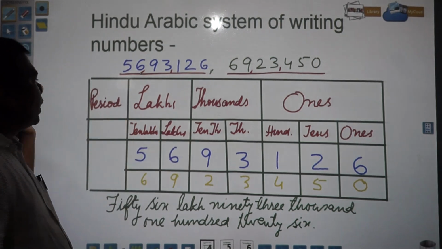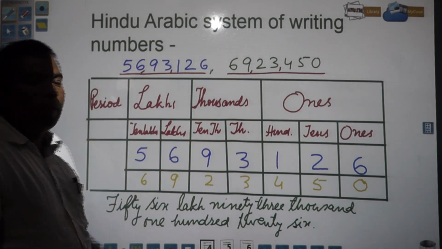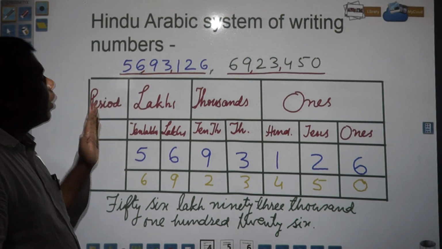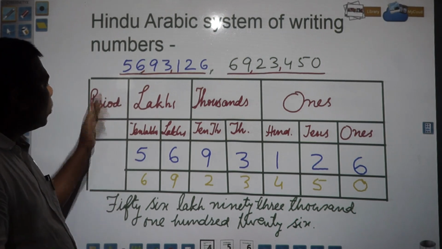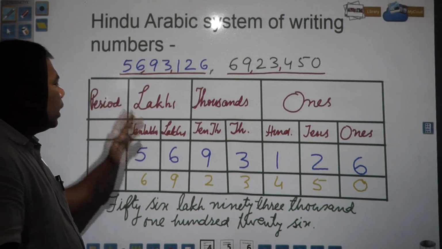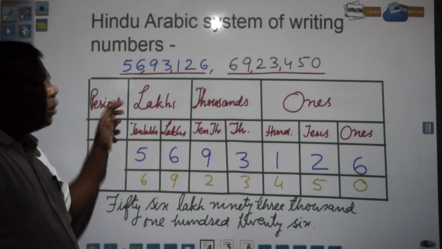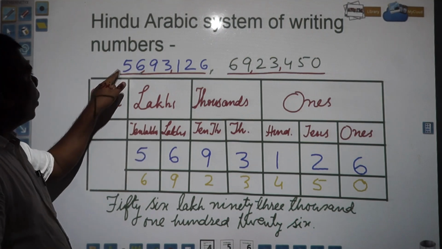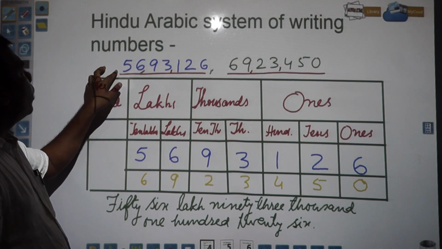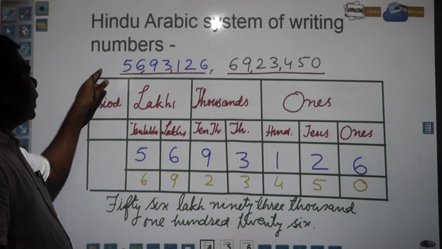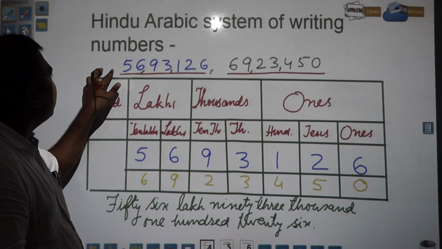Similarly, if you are moving to the left side and the numbers are bigger, it can be written in crores. So again in crores also there will be subdivision, crore and 10 crore. So 2 digits will be increased, a comma will be put over here and crores will be written, crore and 10 crore. Suppose here it will be written 50 crore.